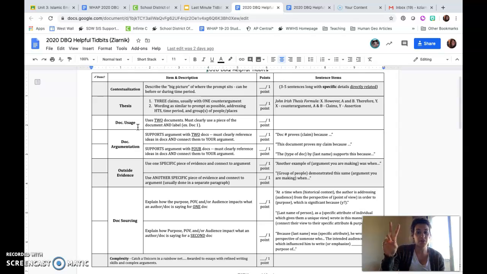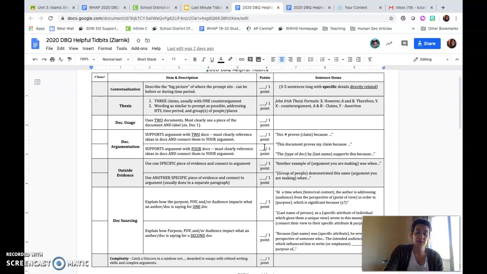Again, this should include 2 documents and be your first claim. You could get up to 2 points in this first paragraph just by describing those 2 documents and then analyzing those exact same 2 documents. When I go to write my second body paragraph, if I have correctly analyzed now 4 documents, 2 from the first paragraph and 2 from the second, then I would be awarded that third analysis point without even having to write my last document.